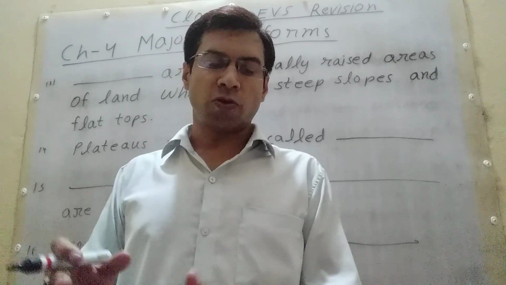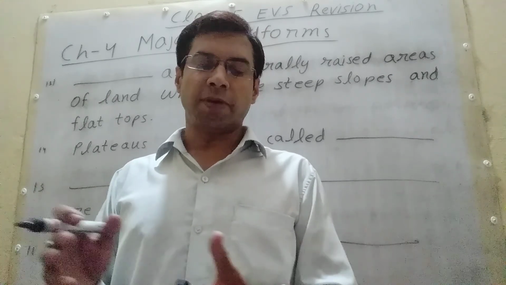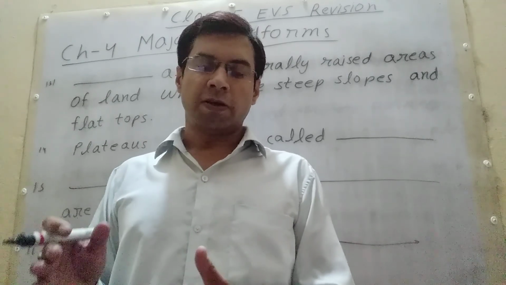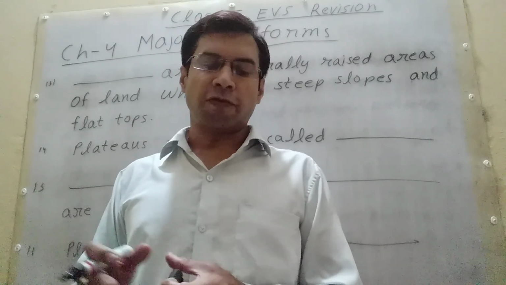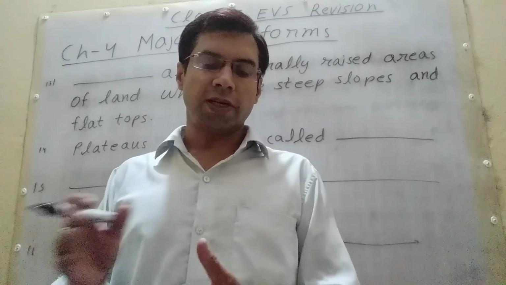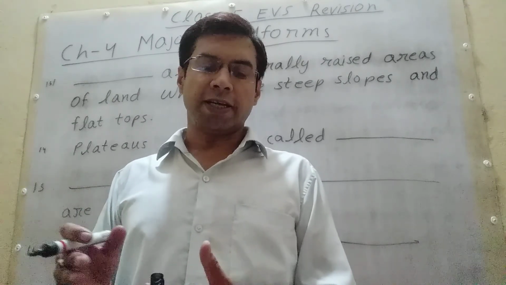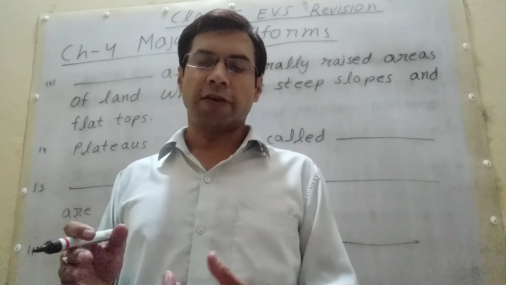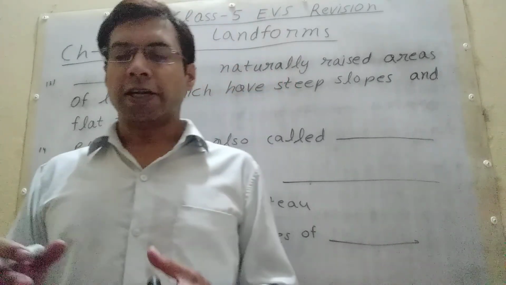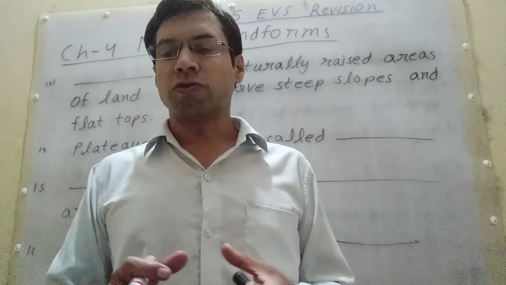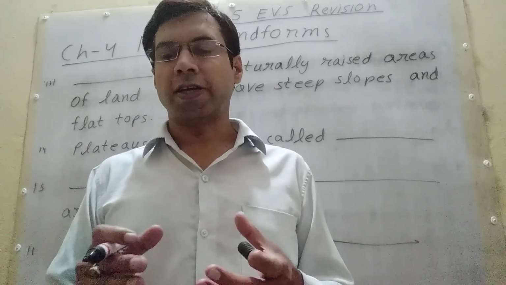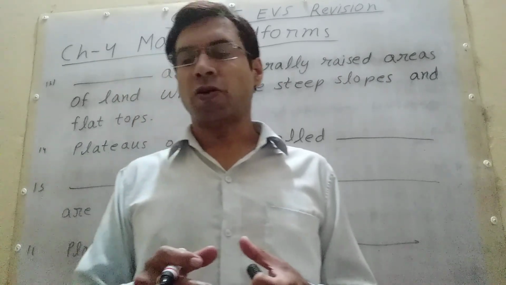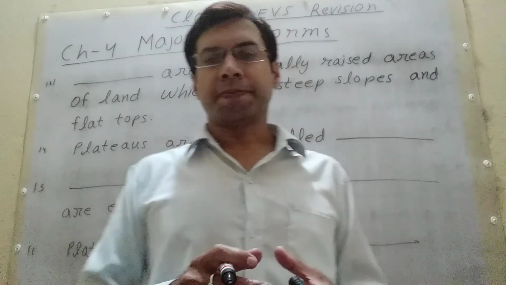Plateaus are storehouses of minerals. Copper, diamond and gold are found in plateaus of Africa. Minerals like coal, iron, manganese and mica are found in abundance in the Chota Nagpur Plateau in India. Plateaus are useful for irrigation, agriculture, animal rearing, grazing, fishing and adventure sport. The rivers flowing down the slopes of the plateaus are good sources of water for irrigation and they are also used for generation of hydroelectricity.